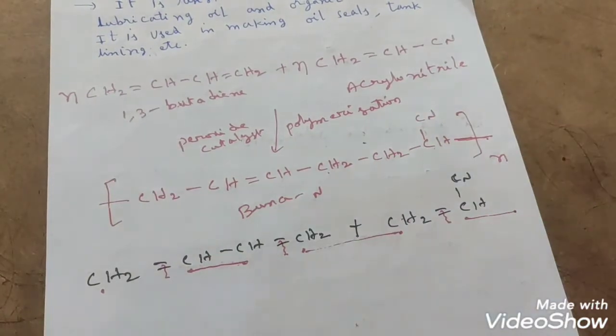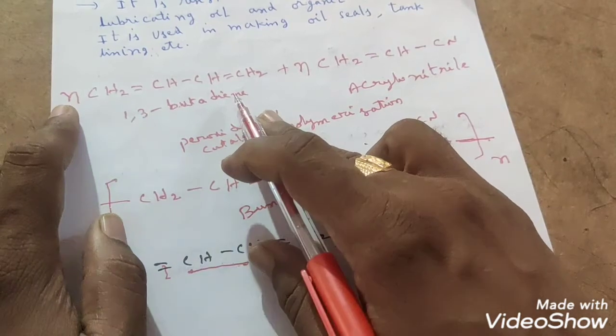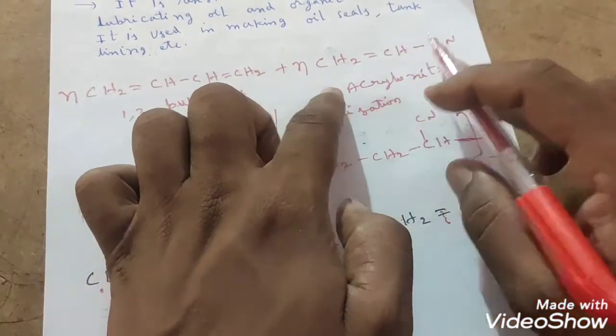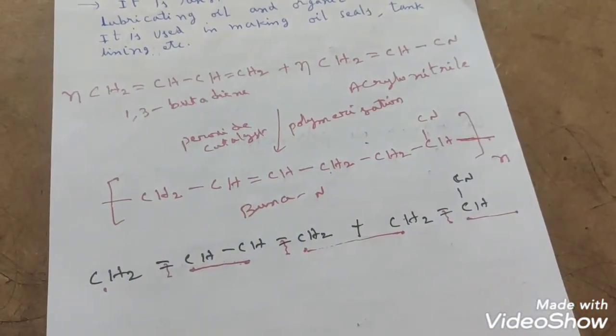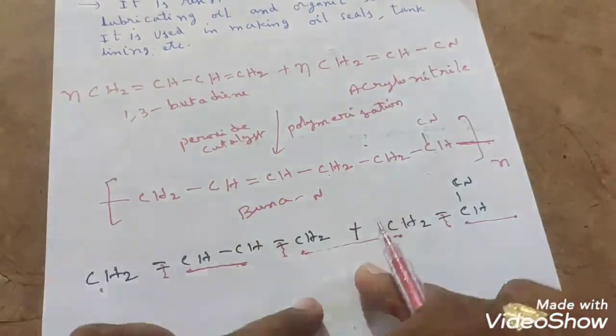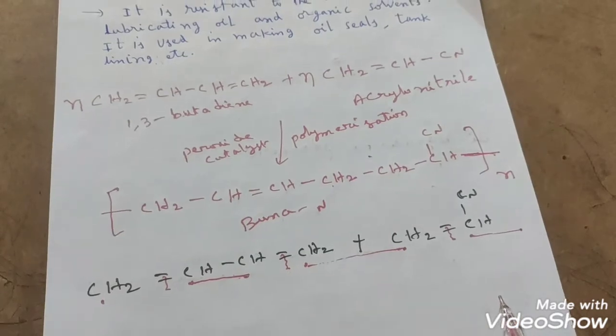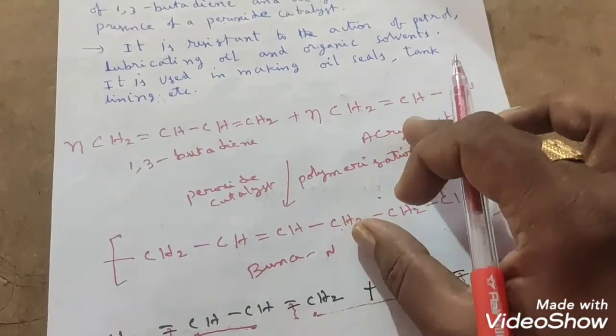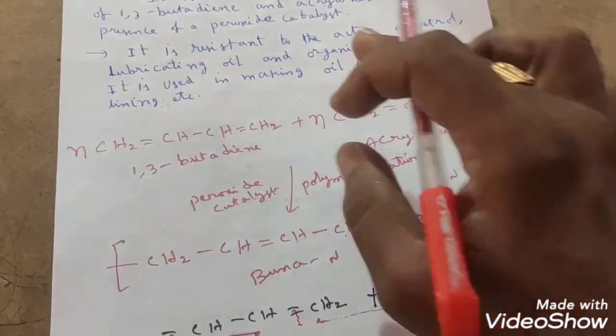Like this only, joining will take place n times, because n moles of 1,3 butadiene and n moles of acrylonitrile we have taken. Right? How the joining unit came from these two monomer units, I hope everybody understood, right? So this is the concept involved in this. So this is the preparation of Buna N.